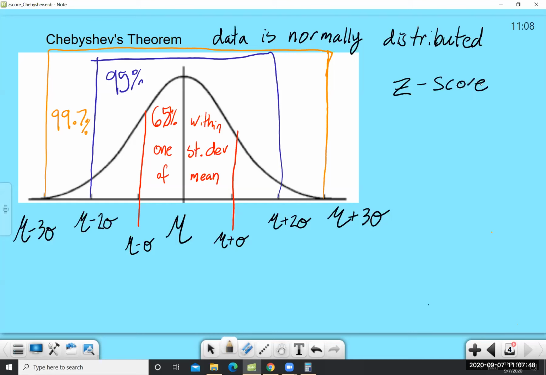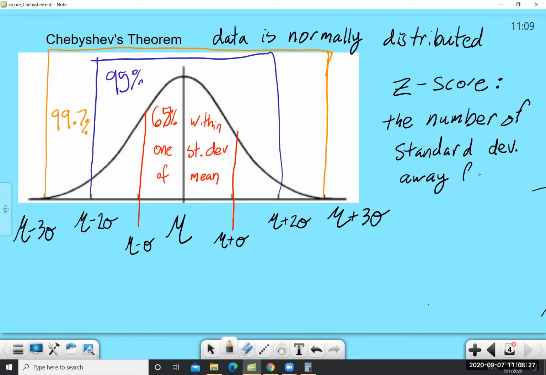And all z-score is, is the number of standard deviations away from the mean that a data point is.